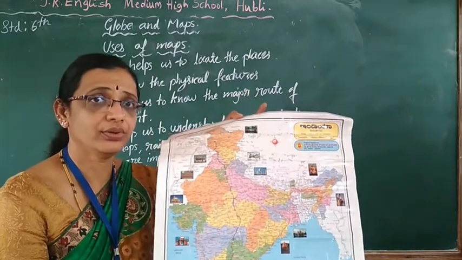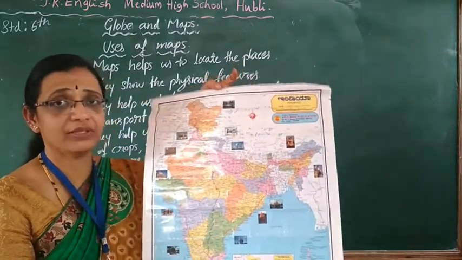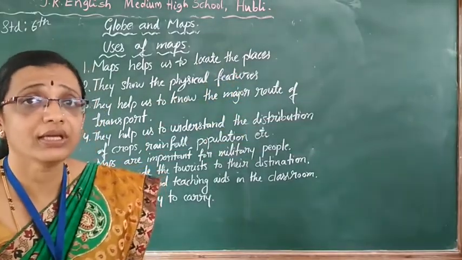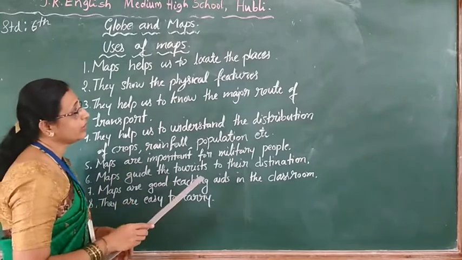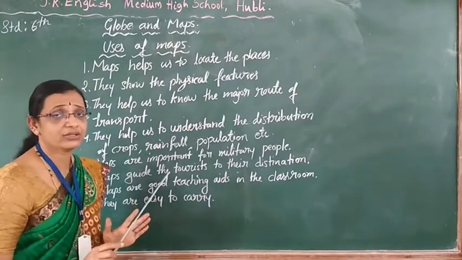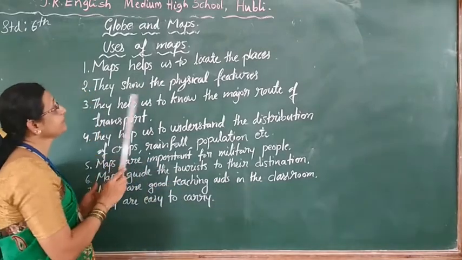Can you find it on the globe? No. Yes, no? So, like this, an individual map you are having, very easily you can locate the places. It is easy to find the places. Only on the globe you can see the continents, not the particular places. But that is possible in the map.